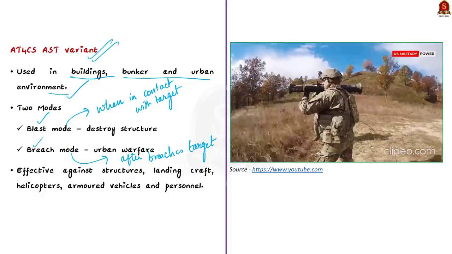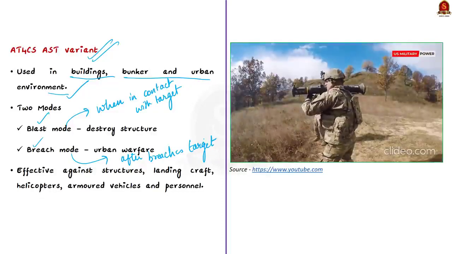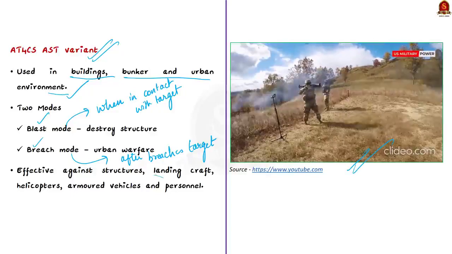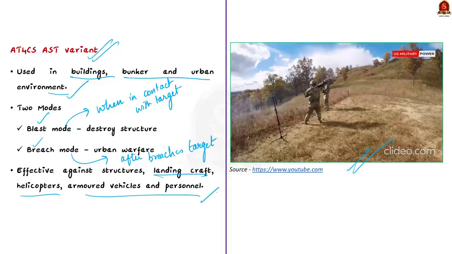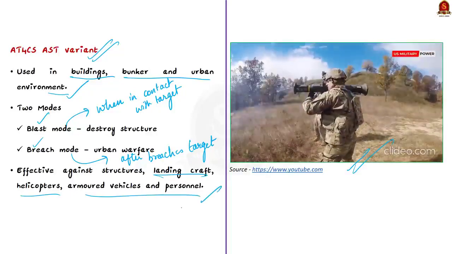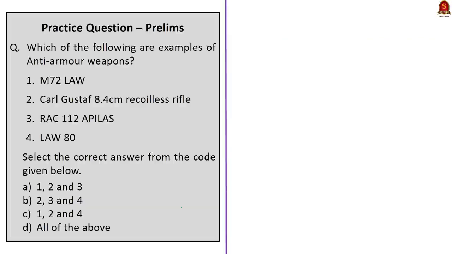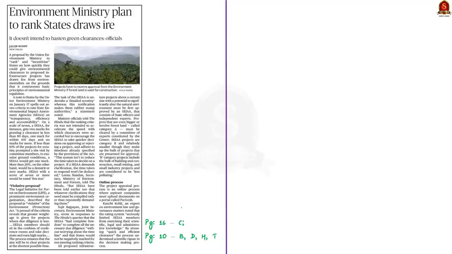And moreover, this is a single soldier operated weapon system, and it has already proven efficacy against structures, landing craft, helicopters, armored vehicles and personnel. So it could be used against all these enemy structures. With this, we have come to the end of this news article discussion. In this discussion, we saw a weapon system called the 84 weapon system, which is manufactured by a Swedish company. So now let us move on to the next discussion.